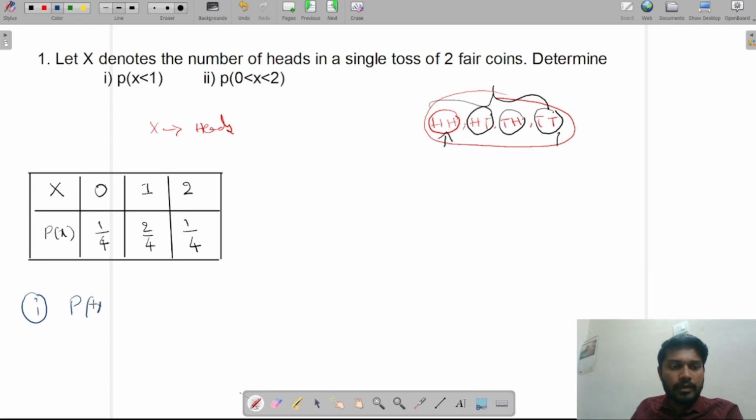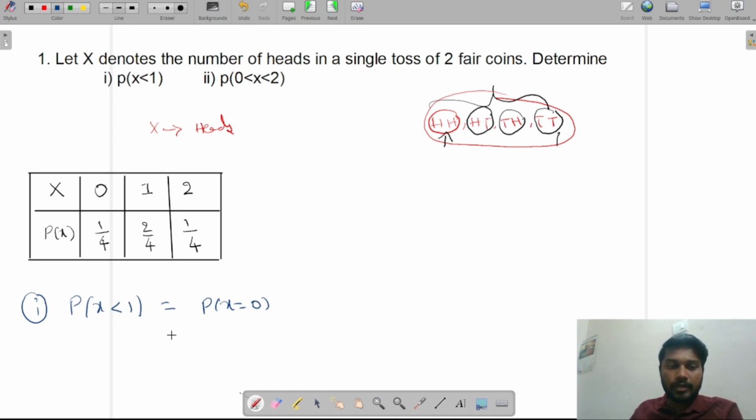P of x less than 1, it is equal to, right? We studied what x less than 1 means. What are the values of x here? Only 0. So we can denote it as P of x equal to 0, because x is taking values less than 1.